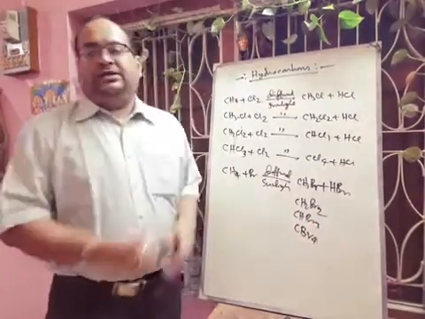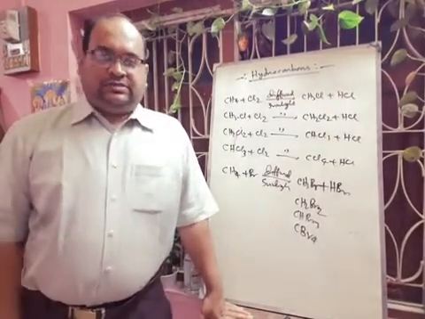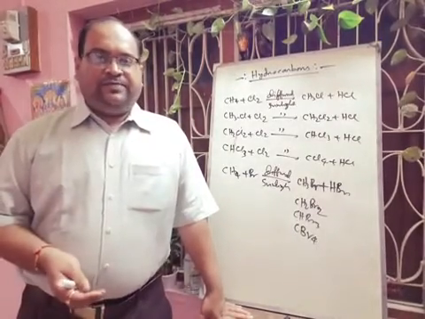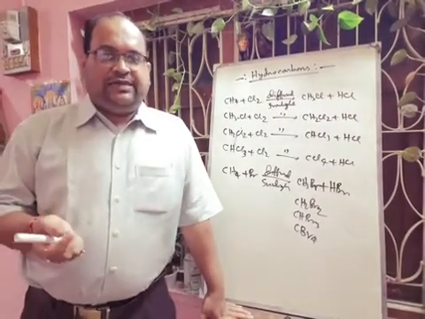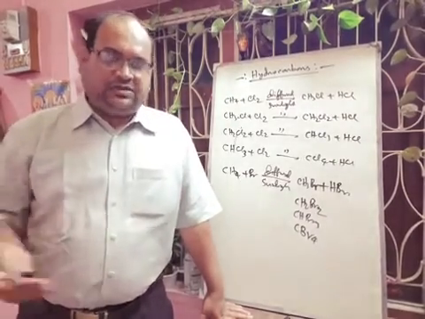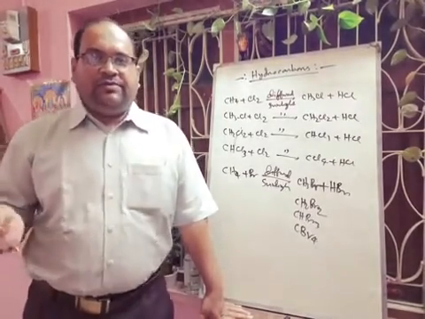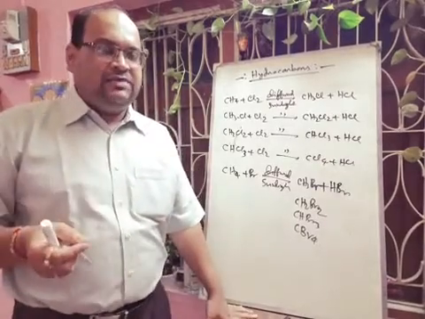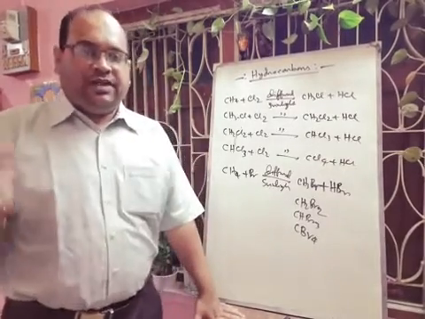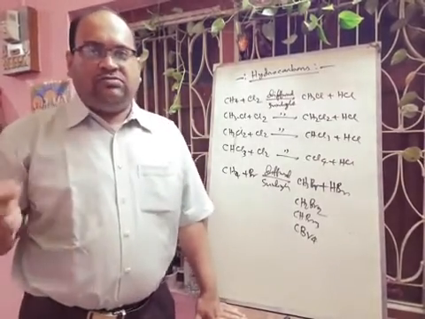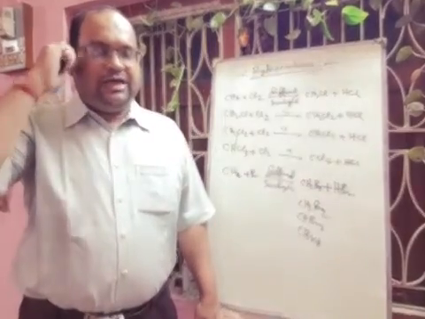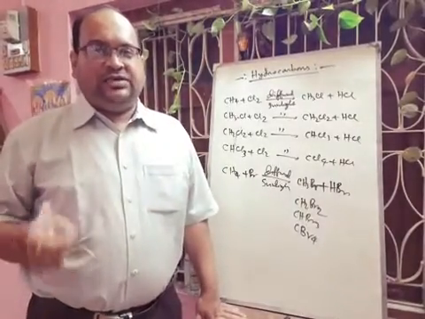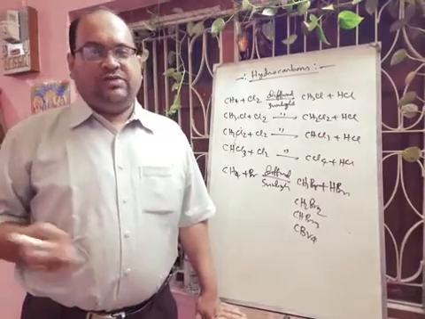But in case of iodine, the reaction is reversible. So CH4 and I2 will form CH3I plus HI, but the reaction is reversible. So there will be a chance of backward reaction. Here we have to stop this reversible reaction. We have to decompose the HI, and for decomposing HI, we need a strong oxidizing agent like HIO3, iodic acid. We can use HNO3, nitric acid, or HgO. That will decompose the HI to iodine.